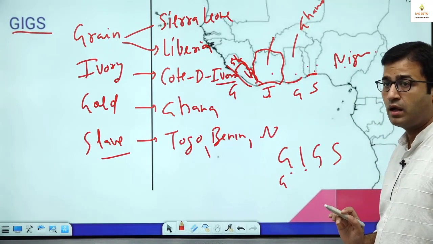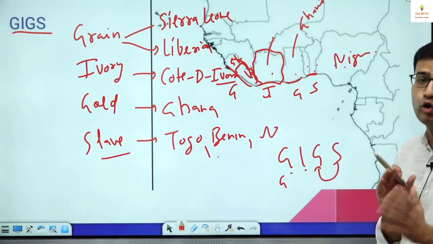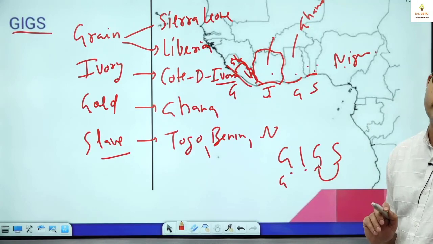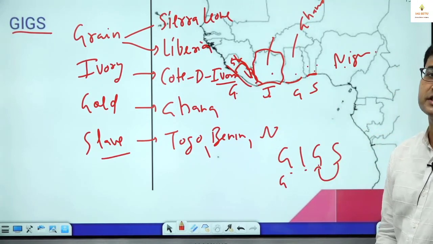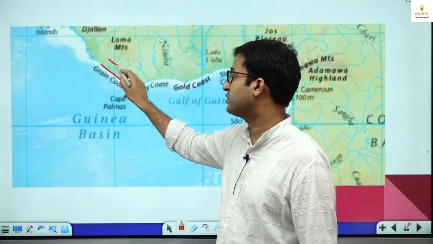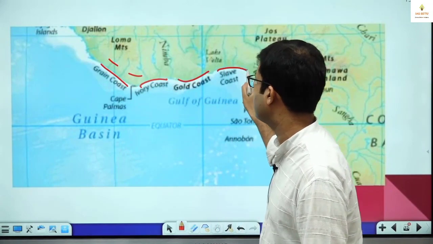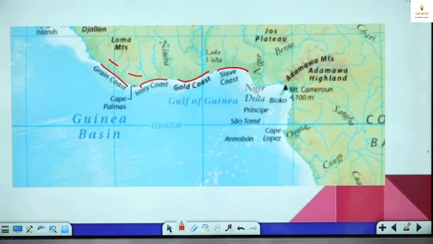ठीक है? And slaves are protecting gold. Slave की हमने ड्यूटी लगाई है gold protect करने की. So you just remember gold is near to slave. So this is Gold Coast, this is Slave, and the first G is Grain. So we will see that this is Grain Coast. Here we have Sierra Leone, Liberia. This is Ivory Coast, Côte d'Ivoire, Gold Coast, and this is Slave Coast. Okay, GIGS. If you are lucky enough, one question for sure.